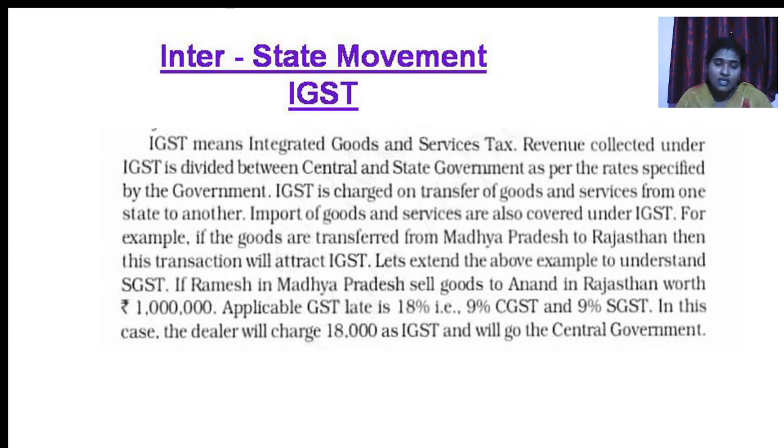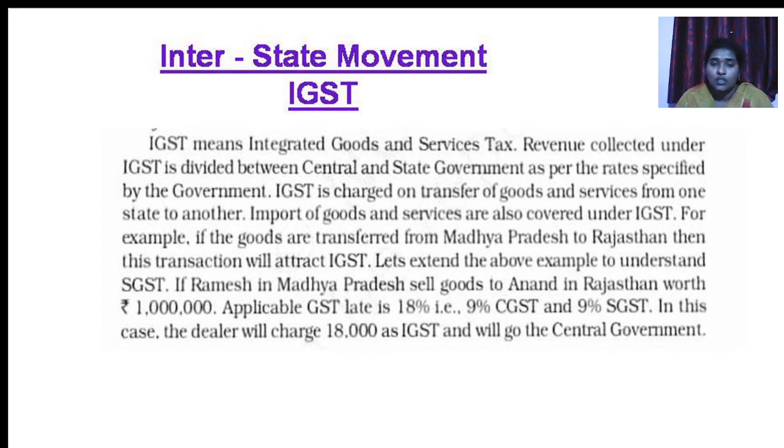For example, Ramesh in Madhya Pradesh sells goods to Anand in Rajasthan worth ₹10 lakh. The applicable GST is 18%. So here 9% is for CGST and 9% is for SGST, and we would make the division of this. But here the states are different, one is Madhya Pradesh and the other is Rajasthan.